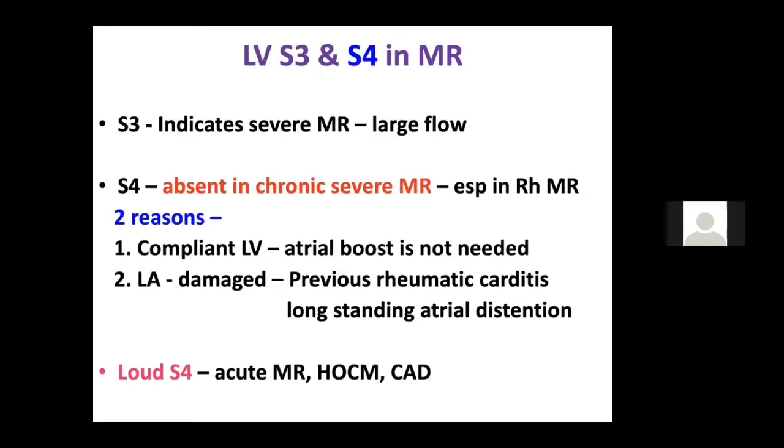S3 and S4. I told you S3 is a feature of severe MR. In all MR, chronic MR and acute MR, you'll definitely get an S3, because S3 is a feature of heart failure also, and it is a feature of a dilated LV. What happens to S4? S4 is absent in chronic severe MR, mainly in the rheumatic. Why? Because the LV is compliant and the atrial boost is not needed, and the LA is damaged because of the previous rheumatic carditis. That is why you do not get an S4 in chronic severe MR.